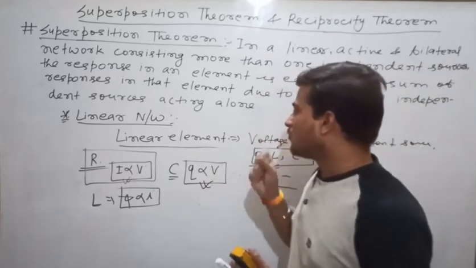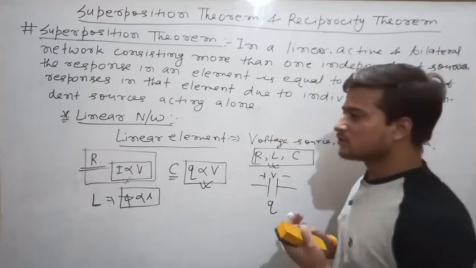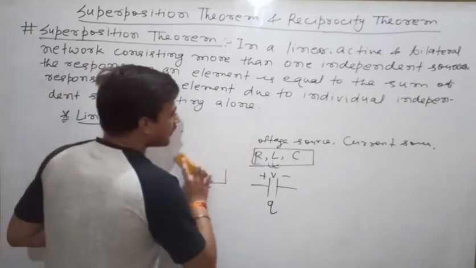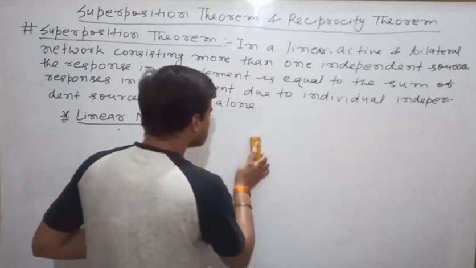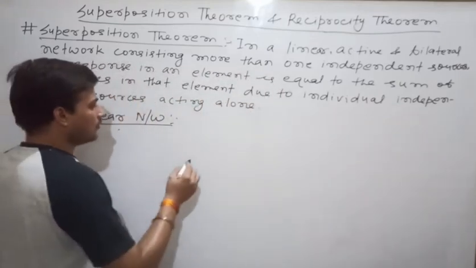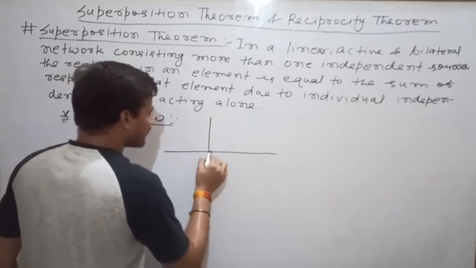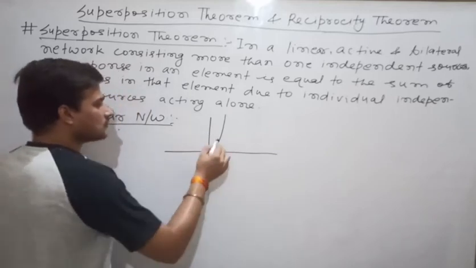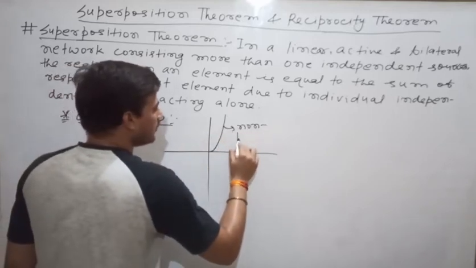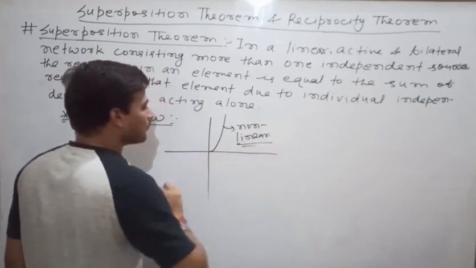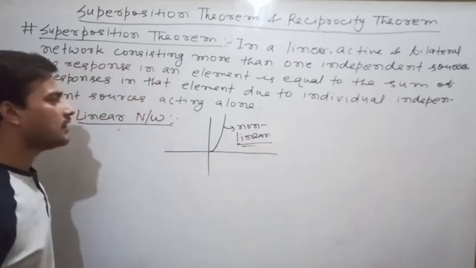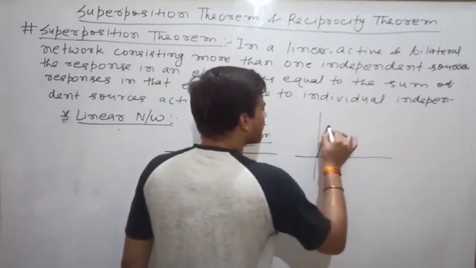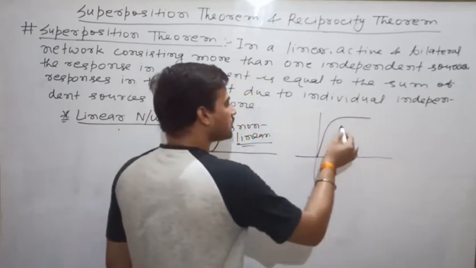So now let us see which elements are non-linear. If you have a diode, then diode is a non-linear element. Transistor is also a non-linear element. How? If you plot the IV characteristic of diode, the plot is like this one. This is a non-linear plot. So diode is a non-linear element. Next, come to transistor. In the case of transistor, the currents are flowing like this one. So this is also non-linear.